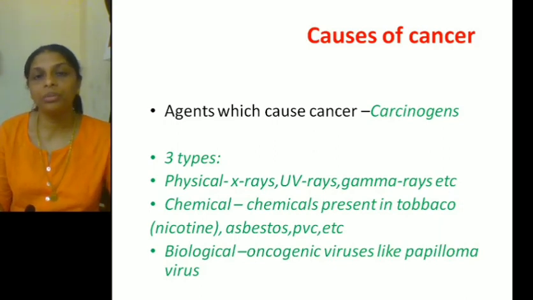Again, very important from the examination point of view. This year, that is the 2020 March question paper, this question was asked: what are the causes of cancer? Causes of cancer means you have to write this answer. The agents which cause cancer are called carcinogens. There are 3 types of carcinogens: physical, chemical and biological, with examples. Hope you got it? Understood?